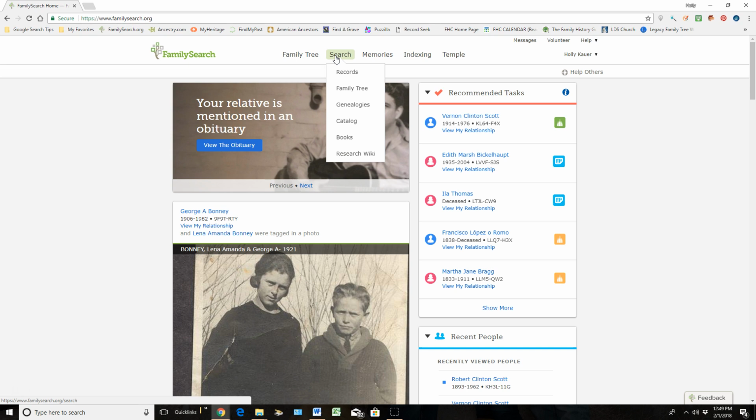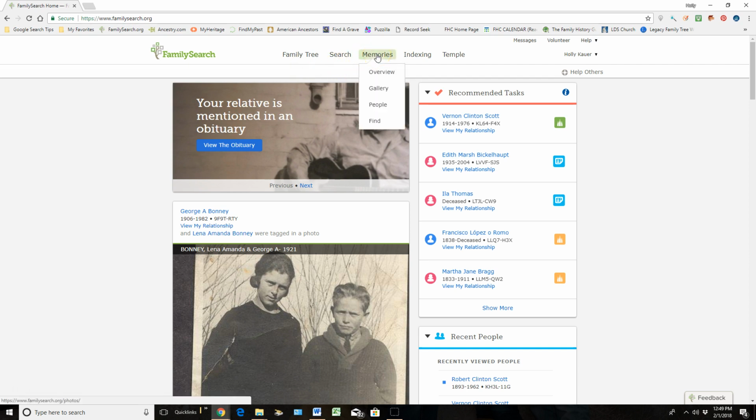And once you find those different sources, you're able then to take them and attach them to an ancestor inside of your tree. Every one of these ancestors has their very own personal detail page, and you're able to take those sources and attach them and provide evidence for their life and the information that's added on their detail page.